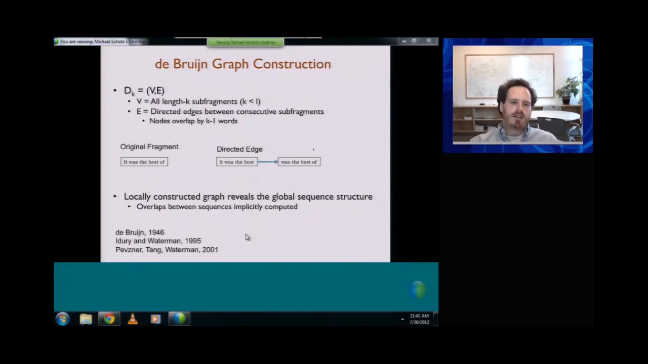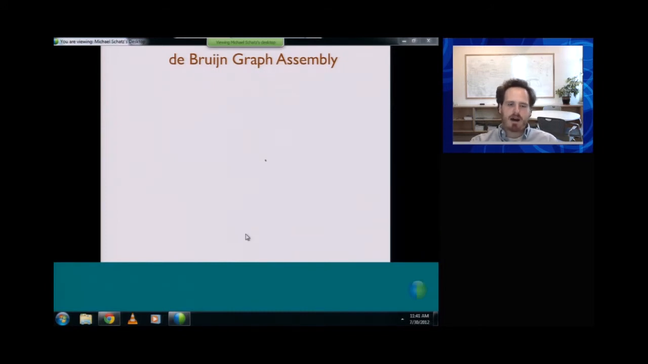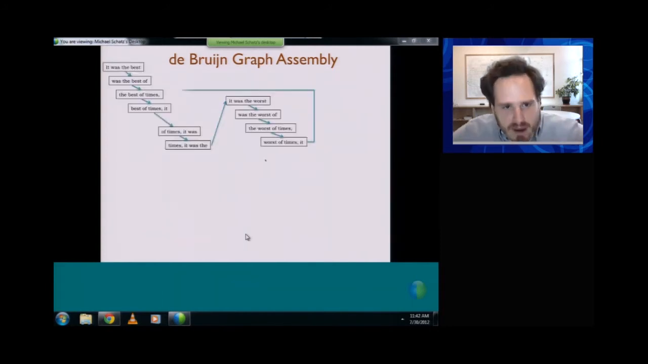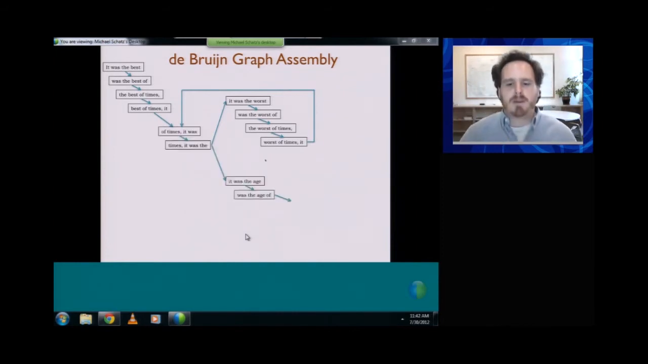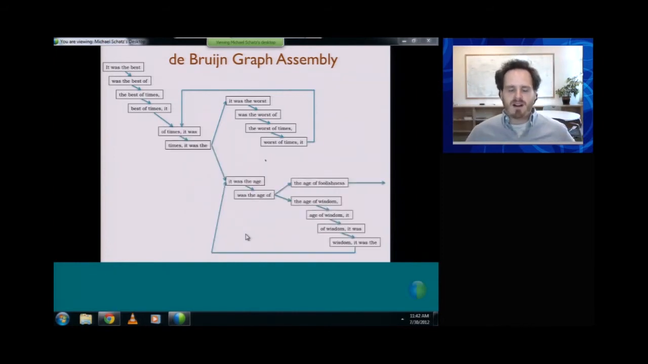The interesting thing is that doing this really simple operation of taking fragments and decomposing them is going to reveal the global sequence structure, and it's going to capture all the overlaps between the sequences. So on this next page, I'm just going to do this simple operation, where we take those original fragments, chop them up into subfragments, and then lay them out on a piece of paper using some sort of graph layout algorithm.